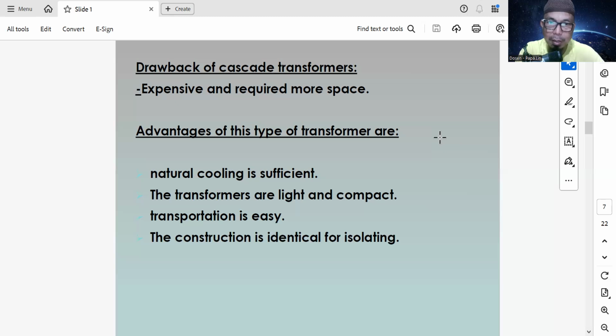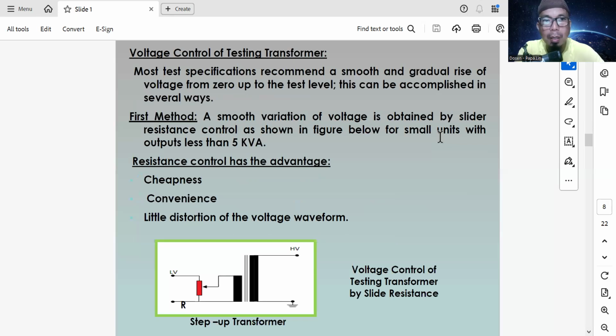The construction is identically in isolating. Okay, and so faulty control of testing transformer. Most test specifications recommend a smooth and gradual rise of voltage from zero up to the test level.